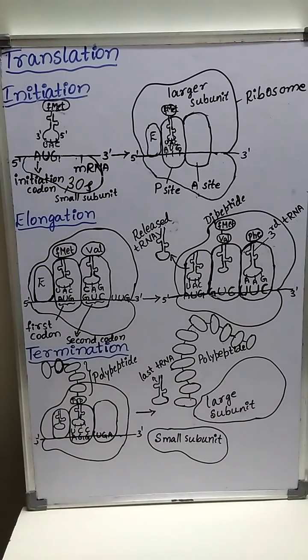This initiation complex consists of the 30S subunit of the ribosome, mRNA and N-formyl methionine tRNA. So this is the initiation complex.